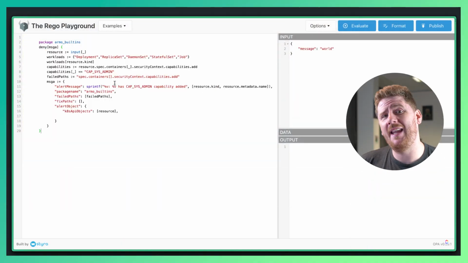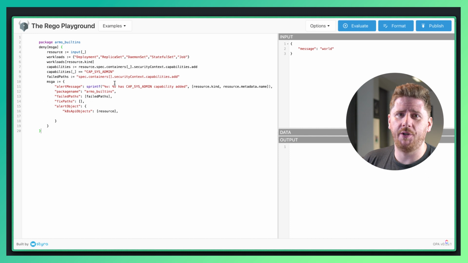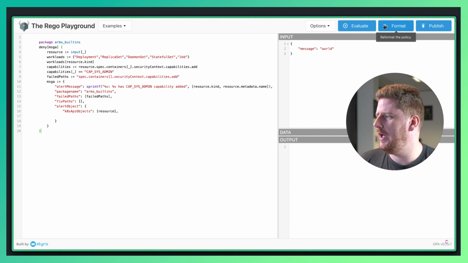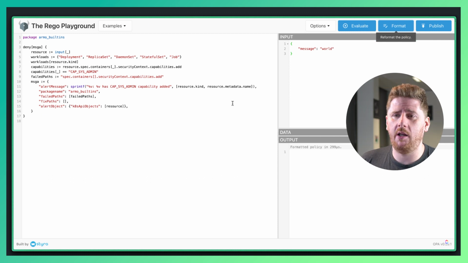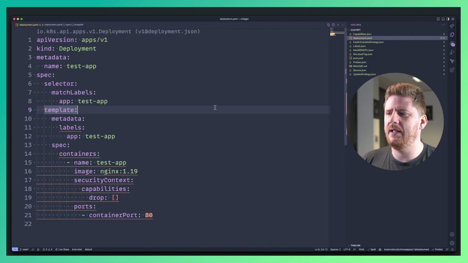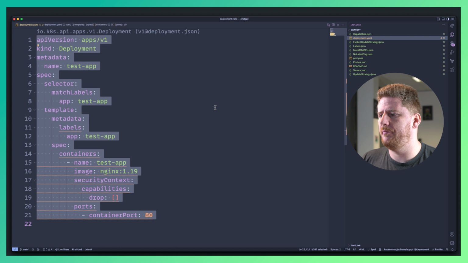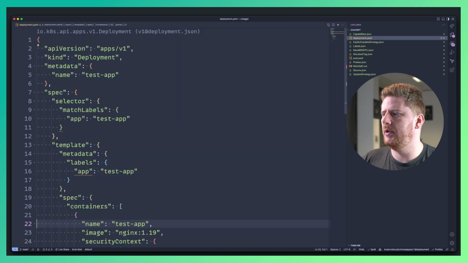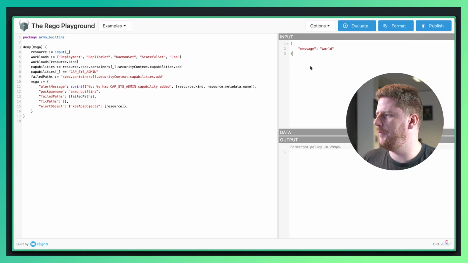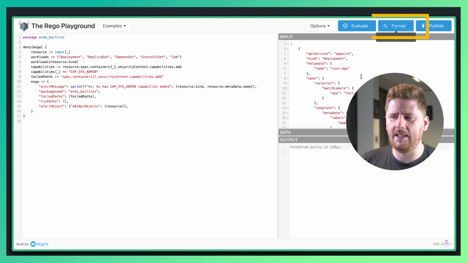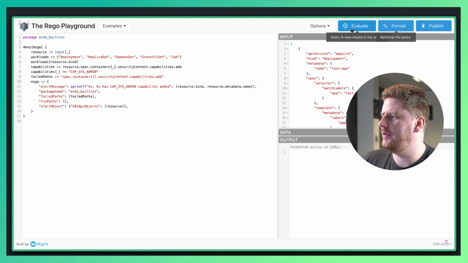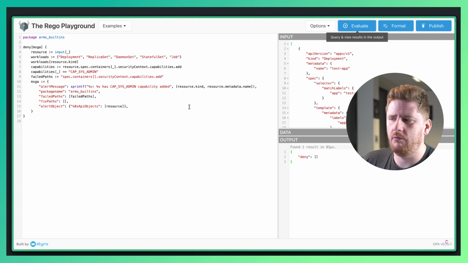I'm going to paste in the Rego that we copied from the Armo platform. And you can click Format. From here, you can copy your example workload. As we can see here, I have a deployment, but it's stored as YAML. Convert it to JSON, create a list, and paste it in. Again, click Format to tidy it up. Now we have an interactive testbed that allows us to evaluate our Rego policies.